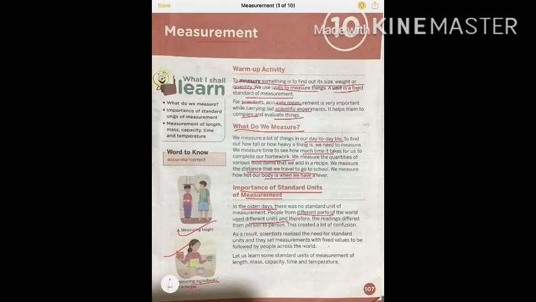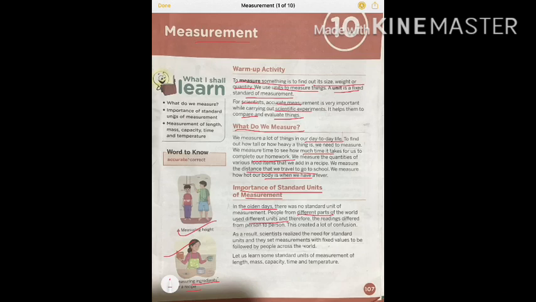In this way, the measurement used to differ a lot, and there was no fair market. A short person measuring cloth will give you less cloth, and a tall person will measure with his big hands, then he will give you a bigger amount. So there is no fixed value of anything, right? The measurement used to differ a lot, so no fair marketing, and there was a lot of confusion because of this.